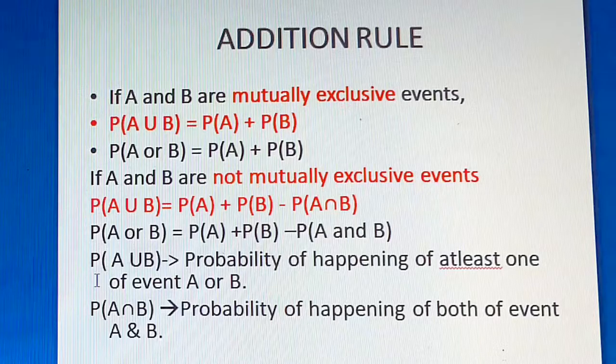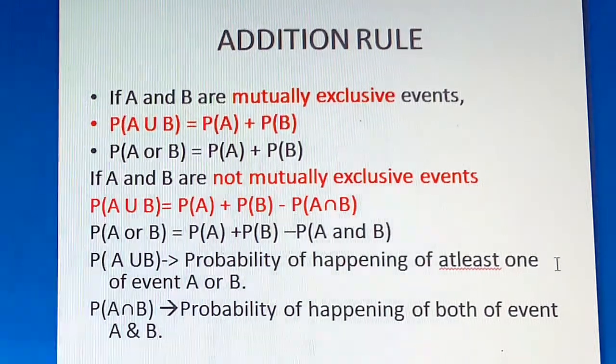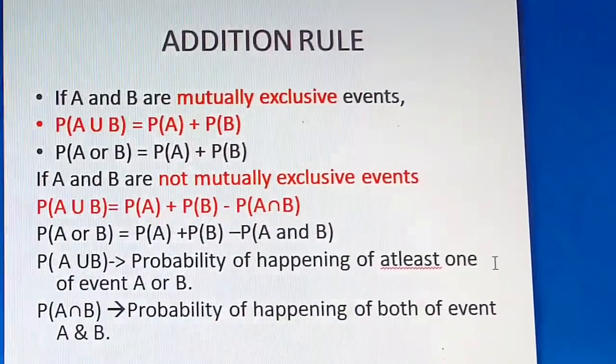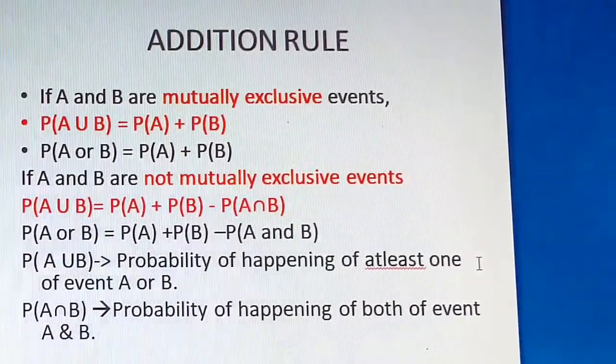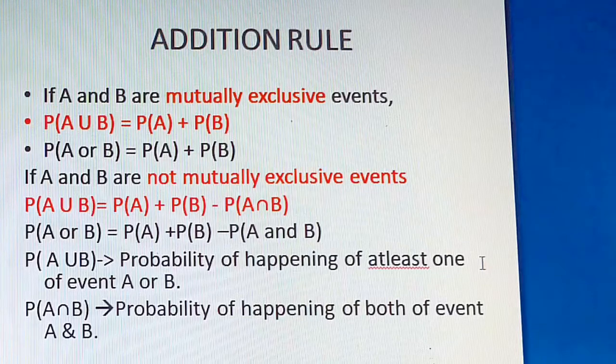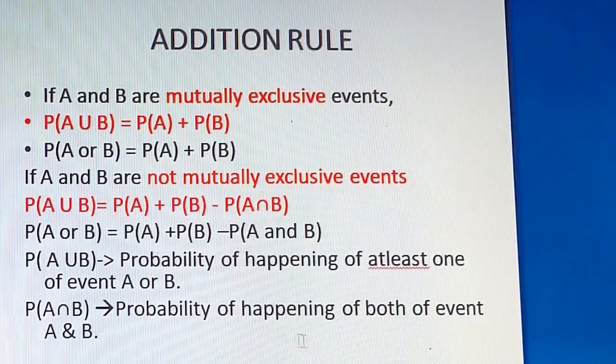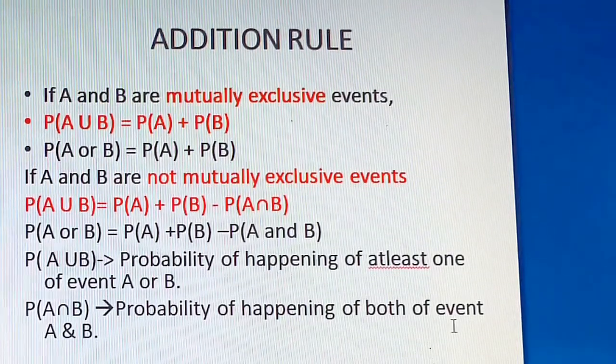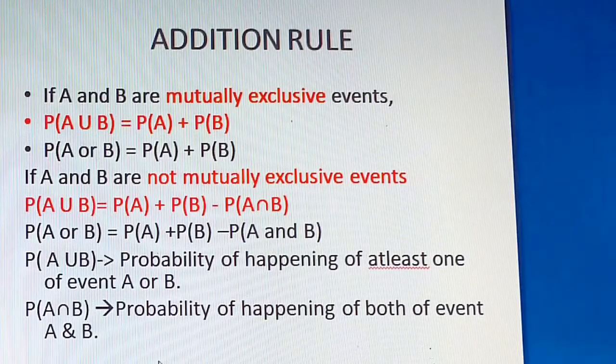So what is P of A union B? P of A union B is nothing but the probability of happening at least one event. And what is P of A intersection B? The probability of happening both events A and B. So this is how the formula is given.